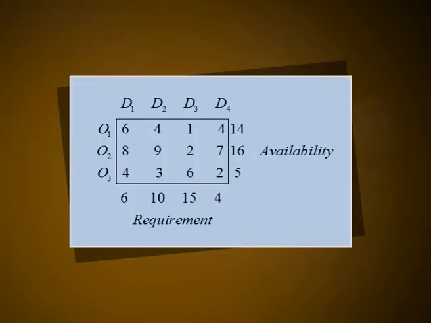Example: determine an initial basic feasible solution to the following transportation problem using the northwest corner rule, where Oi and Dj represent the ith origin and jth destination respectively. Solution: the transportation table of the given TP has 3 into 4, that is 12 cells. The first allocation is made in the northwest corner of the transportation matrix, which is the cell 11.